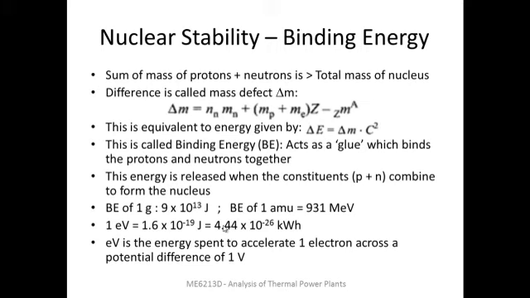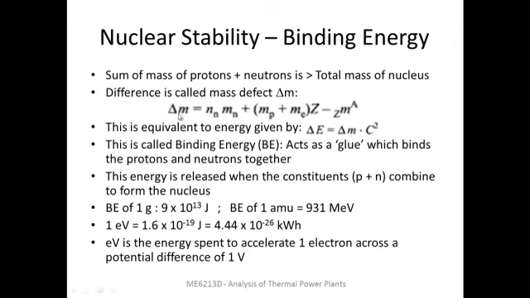So here we will introduce a very important concept of binding energy that is critical to nuclear reactions and nuclear stability. If you look at a particular nucleus, what we find is that the mass of the nucleus is somewhat lesser than the sum of the masses of its components. For example, if you are looking at a helium nucleus, it has got 2 protons and 2 neutrons. 2 protons and 2 neutrons will have a total mass, but the mass of the helium nucleus is going to be somewhat smaller. So this extra mass, which is actually getting destroyed during the combination of these protons and neutrons,